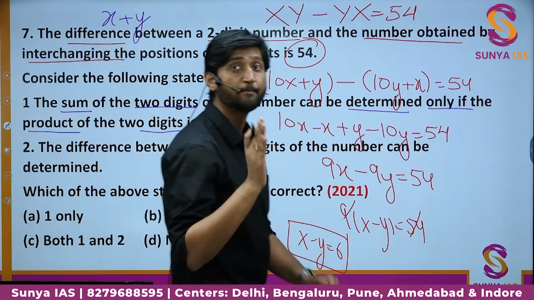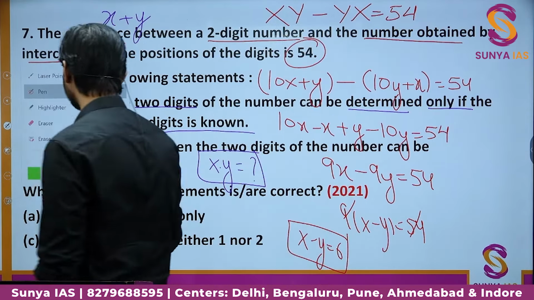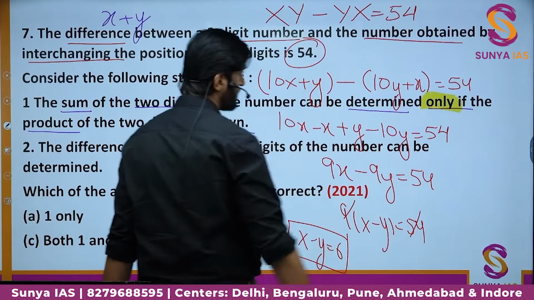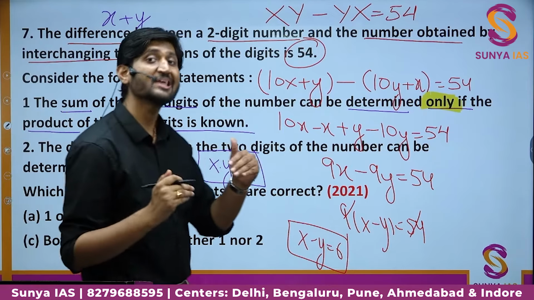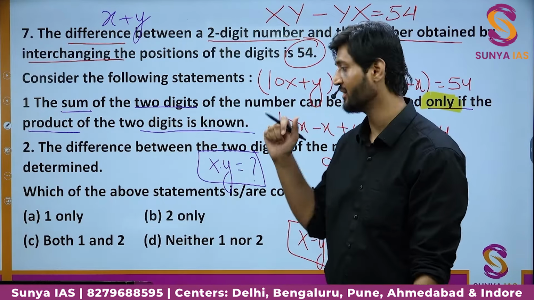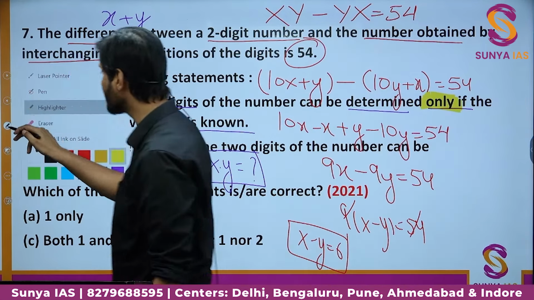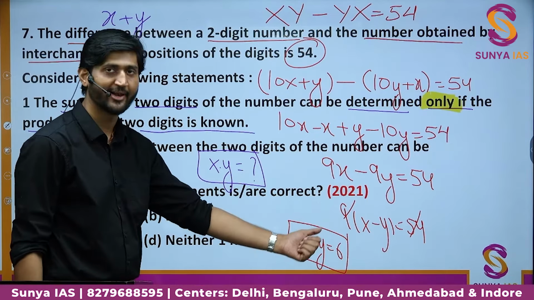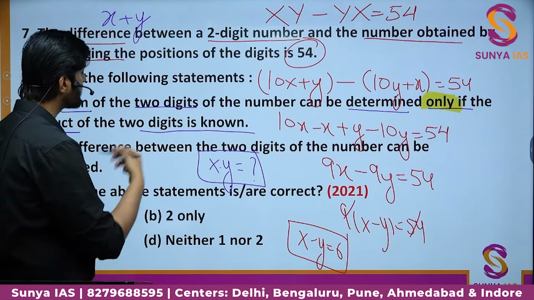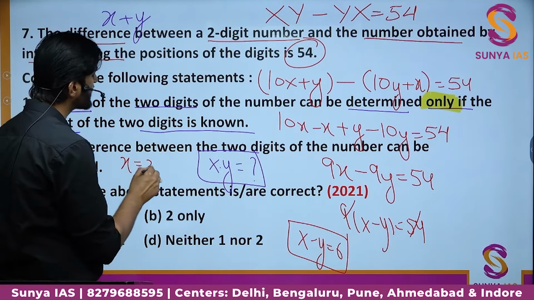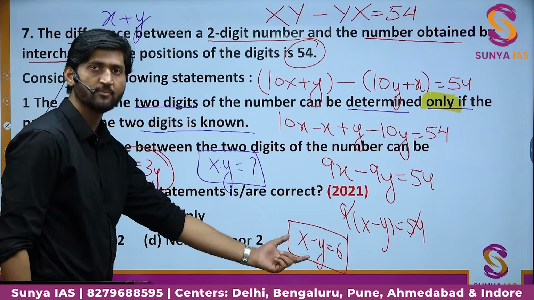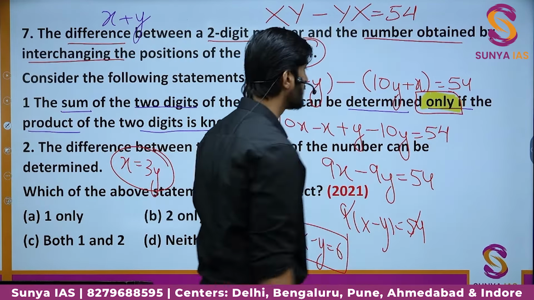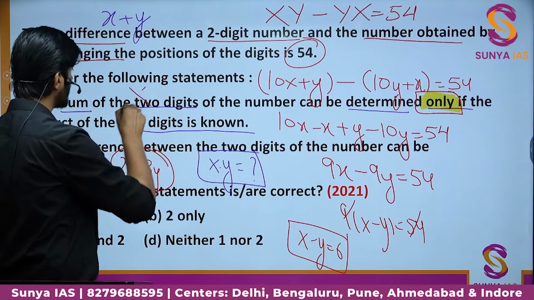And if we know the product, then these two equations can help us to find the sum. That is correct. But there is only one word which is making the whole statement incorrect, which is "only". So the sum of the digits can be determined if we know the product also, but only the product is not the criteria. We can have one more equation between x and y, which can help us to find the values and then the sum. So instead of x into y, we could have another equation. We could have written x is equal to 3y, for example. If we have one another relation, we can find the values of x and y and add them up. So this single word "only" has made this statement incorrect.